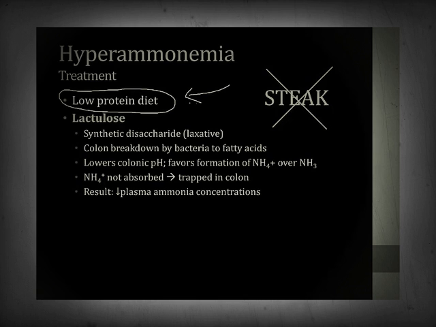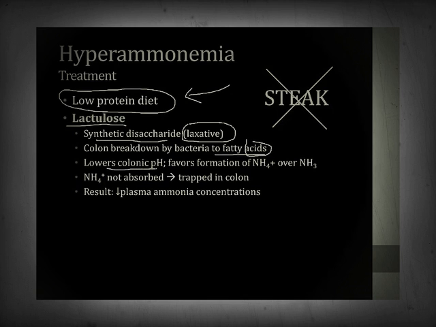The other treatment for hyperammonemia is lactulose. Lactulose is a synthetic disaccharide. It's a sugar molecule, and it functions as a laxative and increases the number of bowel movements. However, the reason it's helpful for hyperammonemia is because the colon breaks lactulose down into fatty acids, and the fatty acids are acids. That's why the word acid is in their name.